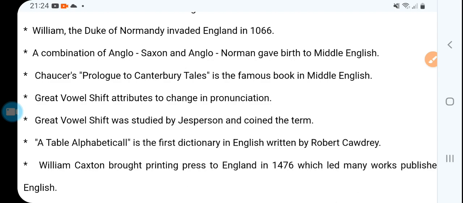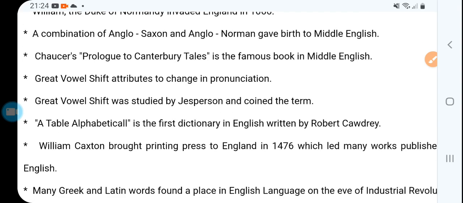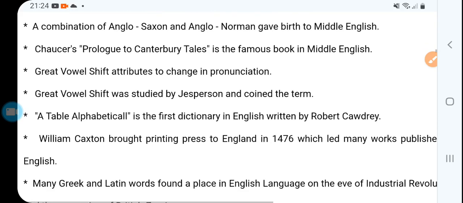Then William, the Duke of Normandy, invaded England in 1066, so history and language always go hand in hand. The combination of Anglo-Saxon and Anglo-Norman gave birth to Middle English. That's a blending.